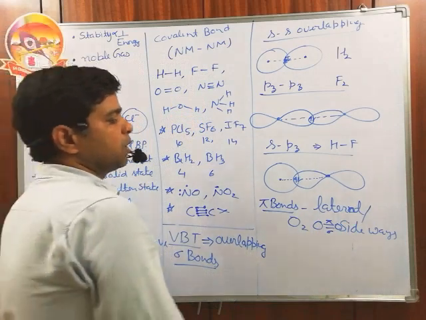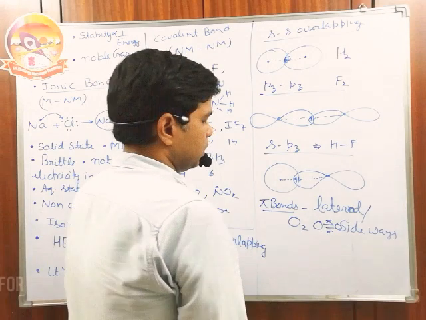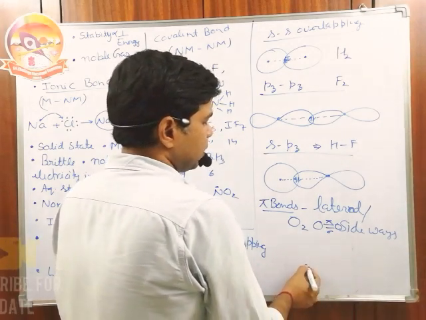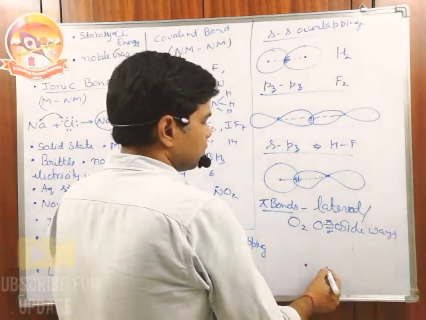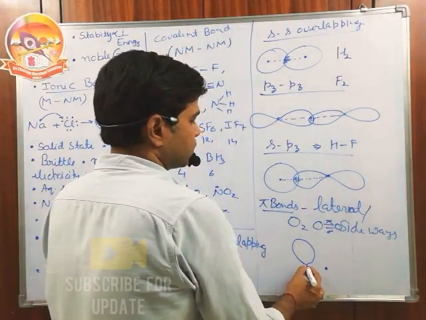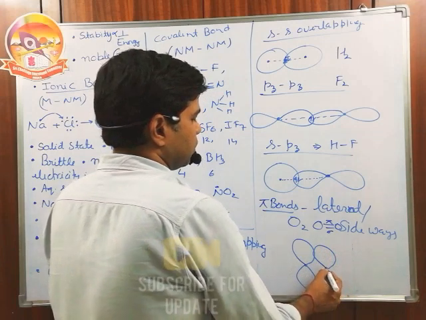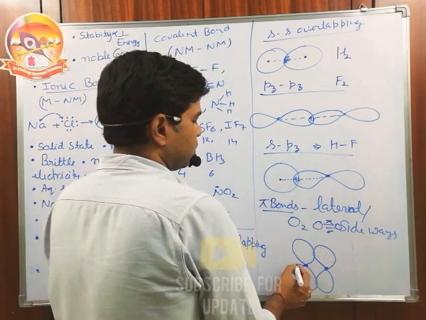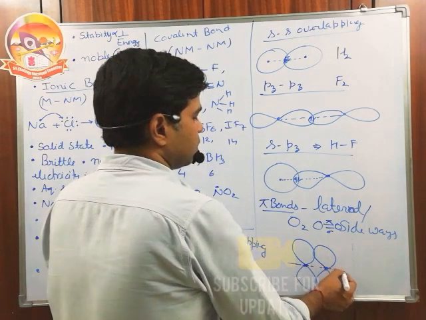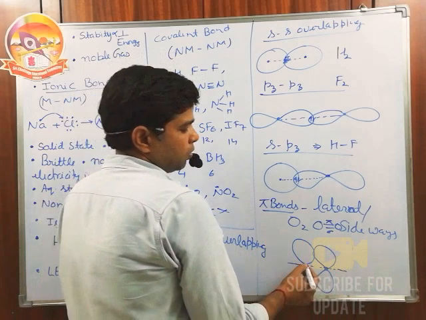In the formation of the sigma bond, pz is already consumed. Then the second bond is formed by the px orbital of the first oxygen interacting with the px orbital of the second oxygen. So this time we have a bond which is above and below the sigma bond axis.